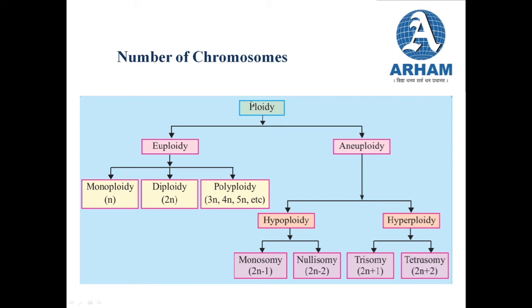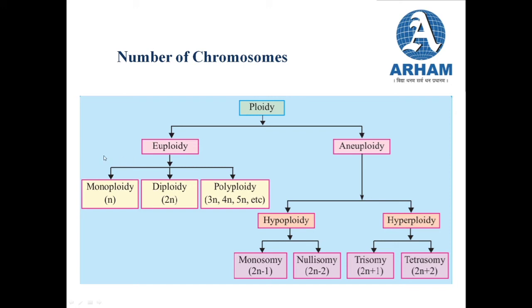This ploidy can be of two types: euploidy or aneuploidy. Euploidy means that a cell has one or more complete sets of chromosomes, and aneuploidy means that the chromosomes are not in exact multiples of the set of chromosomes.